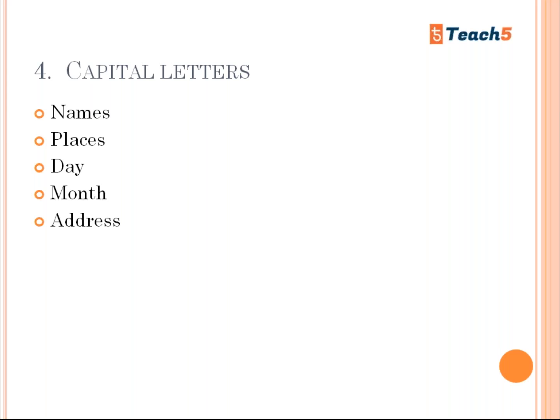The starting letters of each of these have to be written in capital letters. Raj means R capital, Hyderabad H capital, India I capital, day, Monday M capital, and all the other words should be written in small letters. April A capital. Address, say Black Street, B should be capital and S should be capital. And if you've written B small and S small, your answer is wrong.